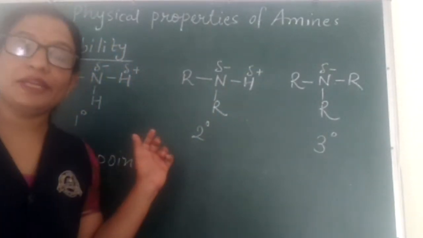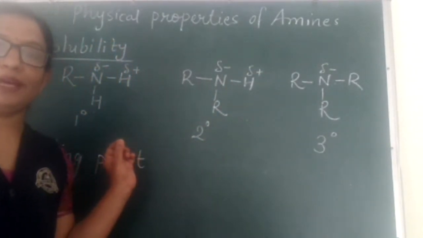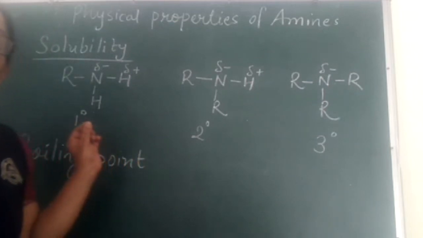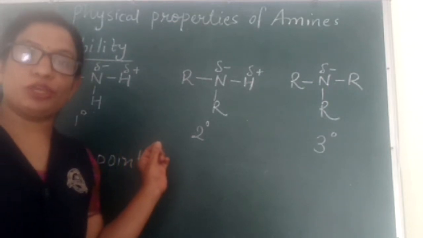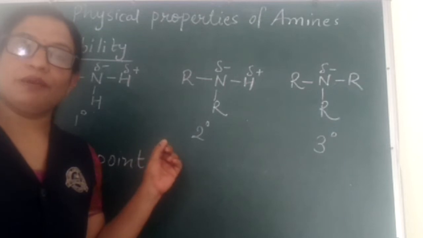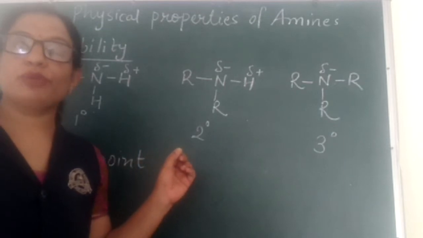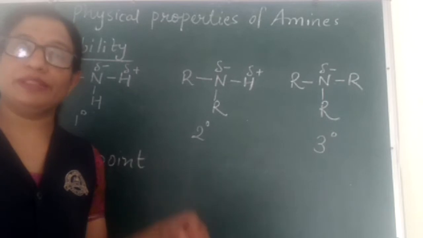The polarity of this NH bond in amines makes the amine molecules hold together by intermolecular hydrogen bonds between themselves.